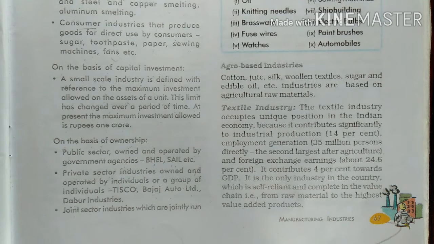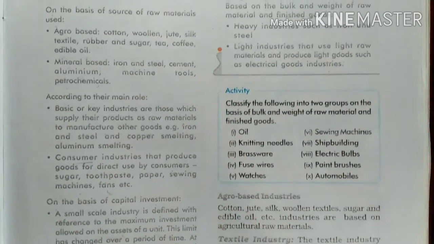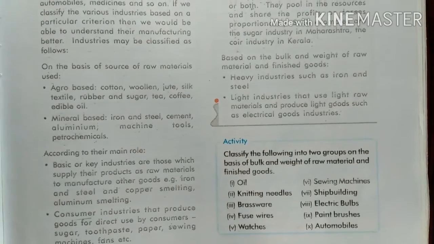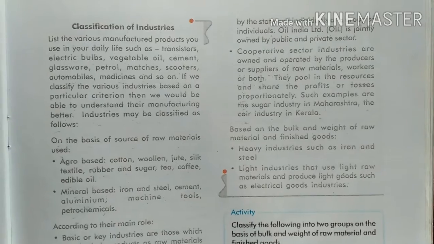Now we will move towards the third, joint sector industries, which are jointly run, means more than one owner is there in the industries.